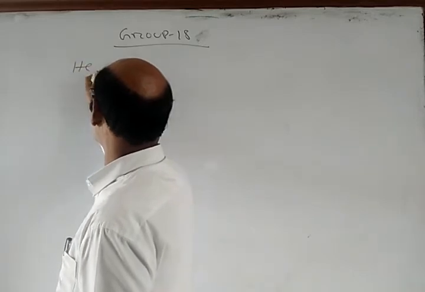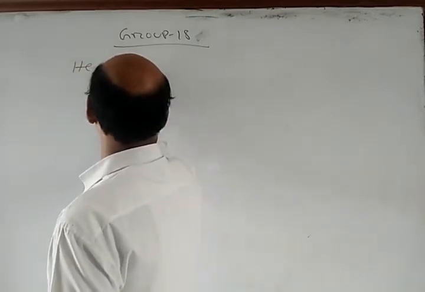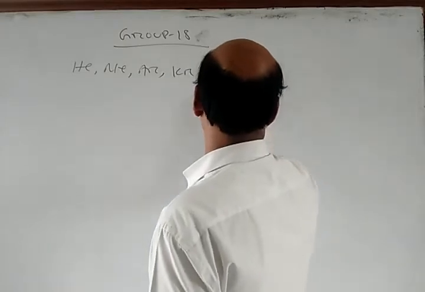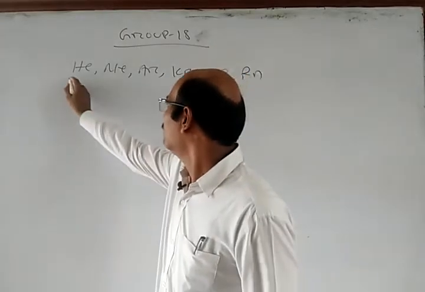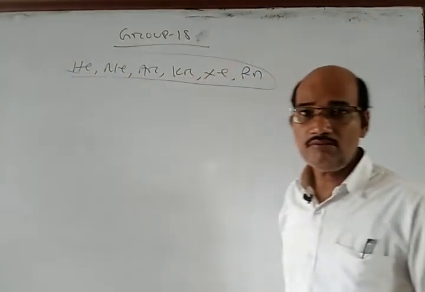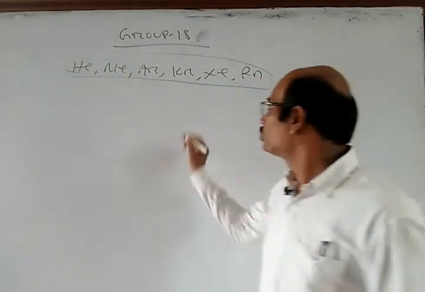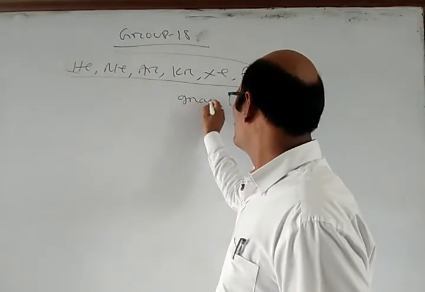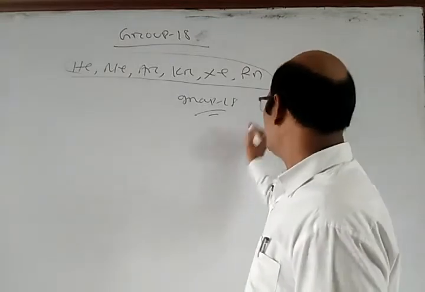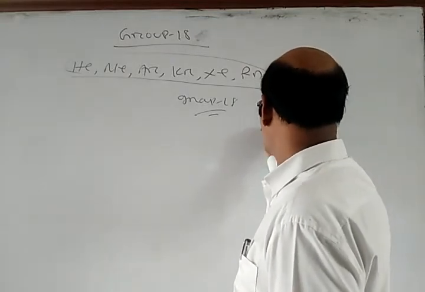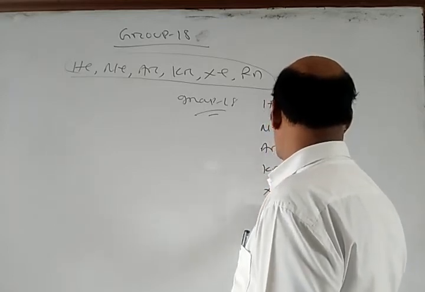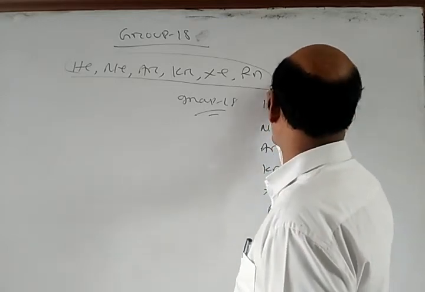The elements helium, neon, argon, krypton, xenon and radon, consisting of group 18 of the periodic table. Okay. So, you can write helium, neon, argon, krypton, xenon and radon, group 18.